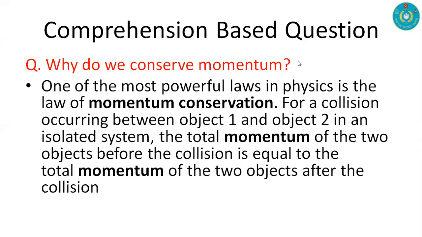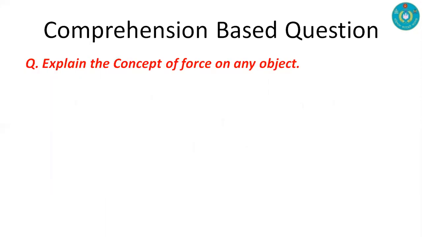This is one of the fundamental laws in physics, and conservation always occurs in nature. This is the concept of conservation of momentum.